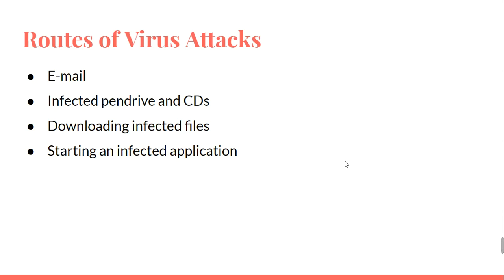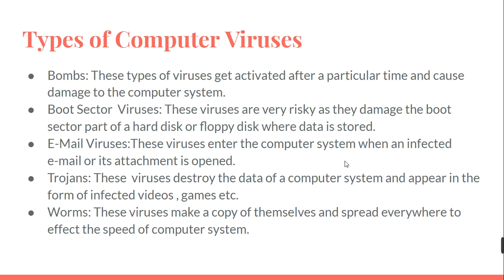Now let's move further. What are the different types of viruses that we can have? These are the different types of viruses which can infect your computer. And the first category is the bomb. A bomb is a virus which gets activated on a particular date.